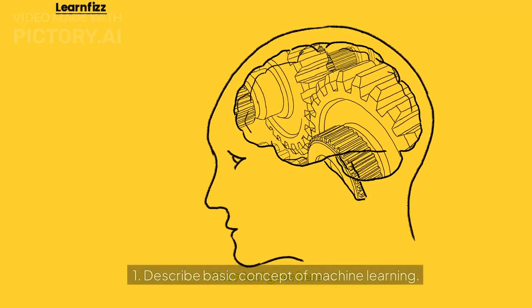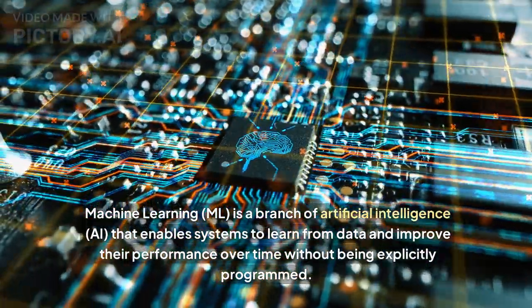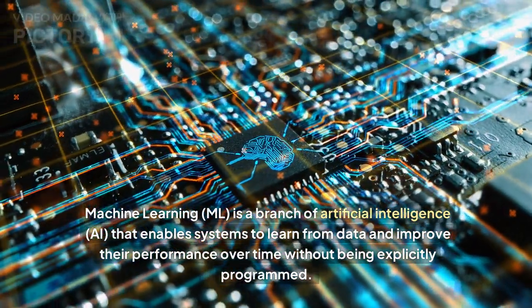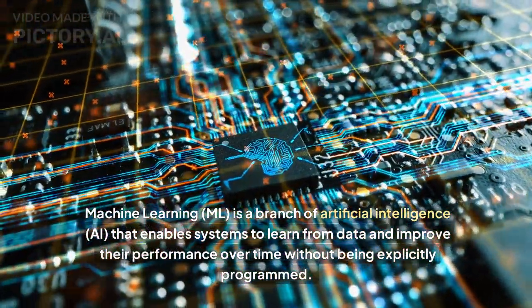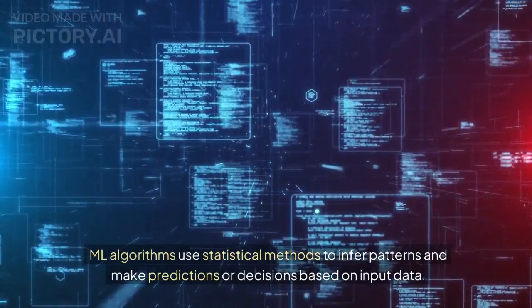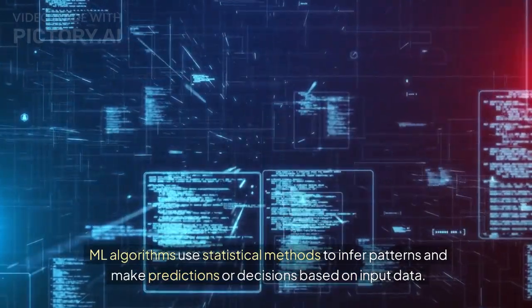1. Describe basic concept of machine learning. Machine learning, ML, is a branch of artificial intelligence, AI, that enables systems to learn from data and improve their performance over time without being explicitly programmed. ML algorithms use statistical methods to infer patterns and make predictions or decisions based on input data.